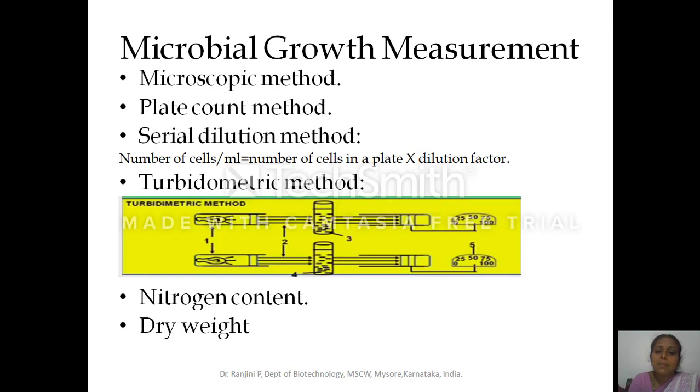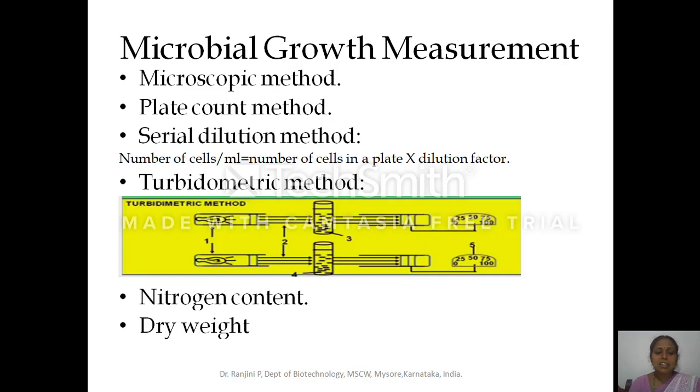Apart from that, the cell nuclear material is made up of nucleic acid, which also has nucleotides. Nucleotides also have nitrogen in their structure. So the nitrogen content of the microorganism will be used to assess or identify the growth of the microorganism.